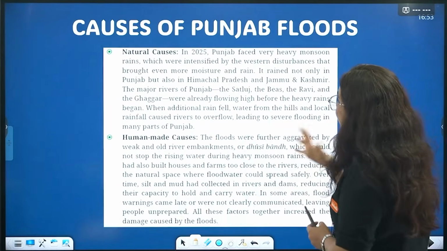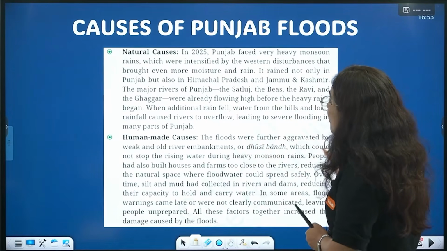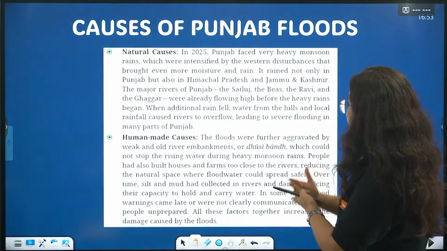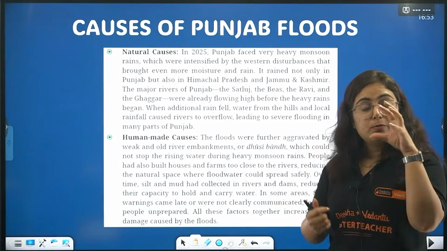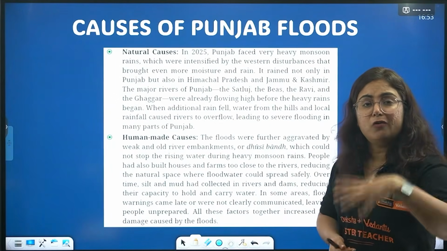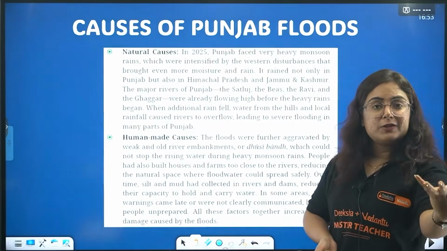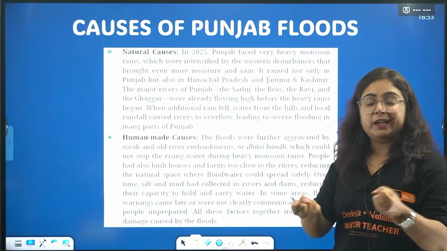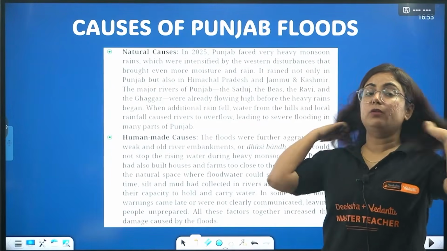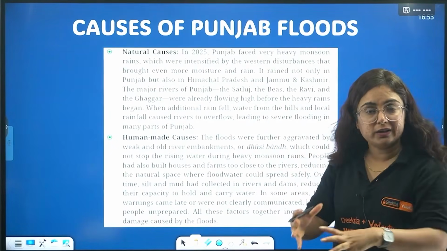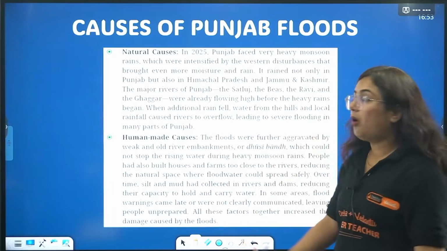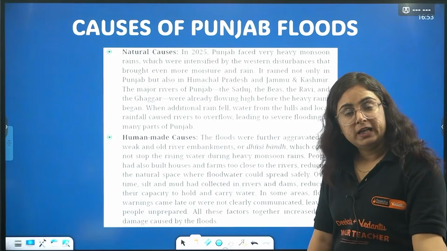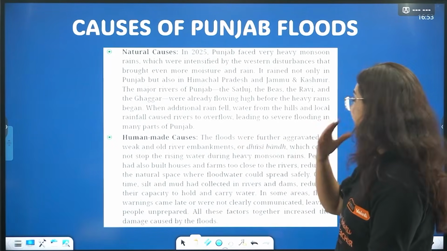Bhai, you are very well aware about what the natural causes are. What are the natural causes, bhai? We know that deforestation is one of the causes. Satluj, Beas, Ravi, all the major tributaries of the Indus River. Punjab, you know what is Punjab? Land of 5 rivers. Five rivers are already present there. Whenever there will be heavy rainfalls, the volume of the river will not be enough to hold that water, and when that water comes out, it will lead to overflow and affect the households. Okay? But yes, there are certain human-made causes also.